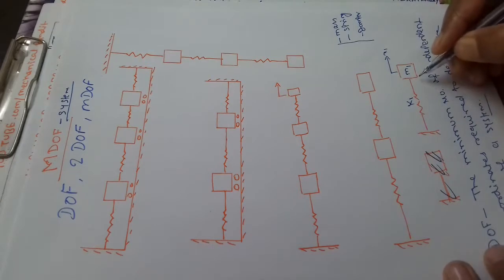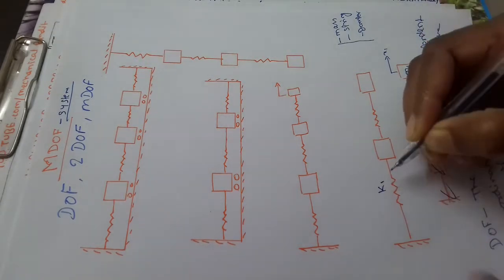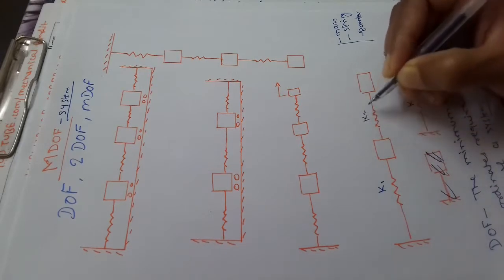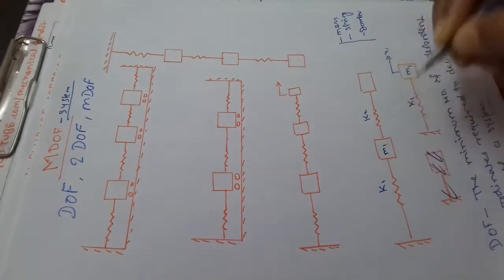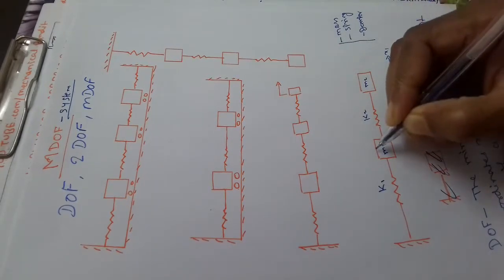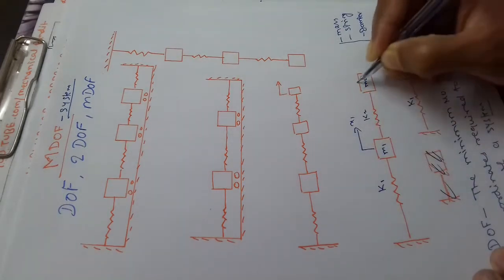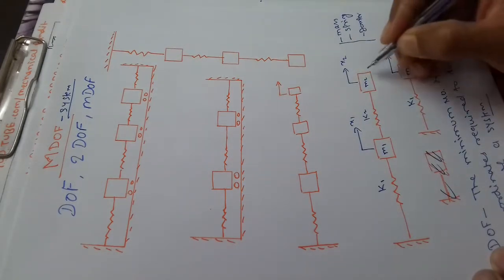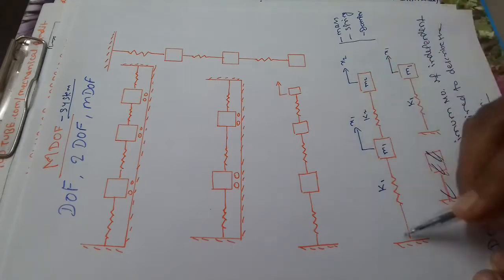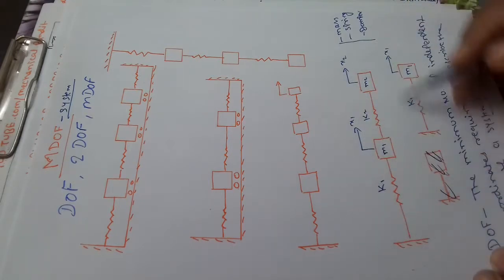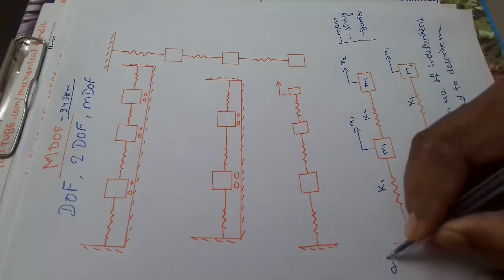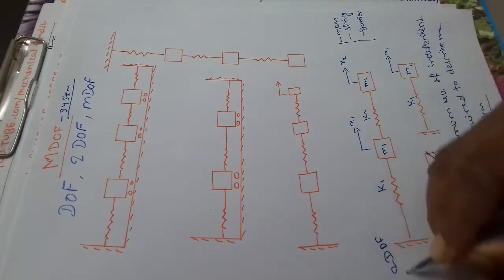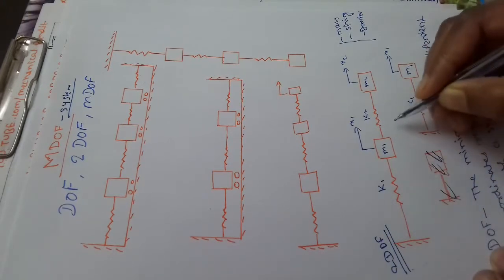Similarly, when it requires K1 and K2, there are 2 springs and there are 2 masses m1 and m2. It is defined by displacement x1 and x2. That means the system which requires 2 coordinates independently to describe its motion completely is called 2 degree of freedom system. This is 2 degree of freedom system.